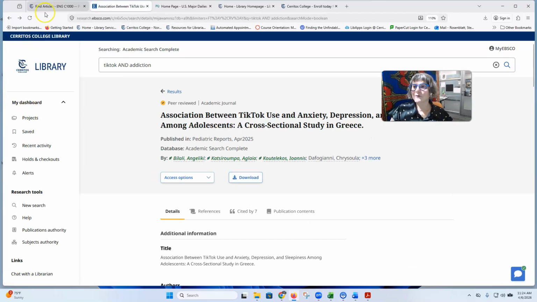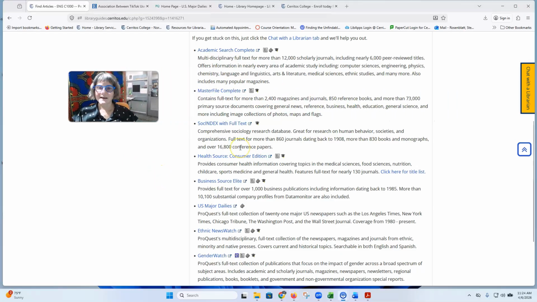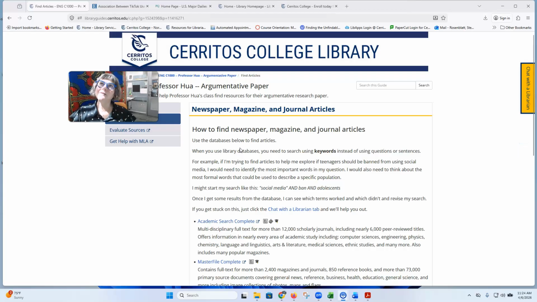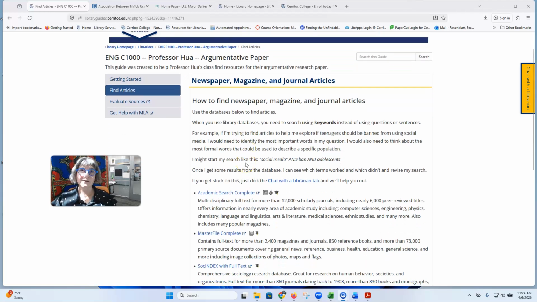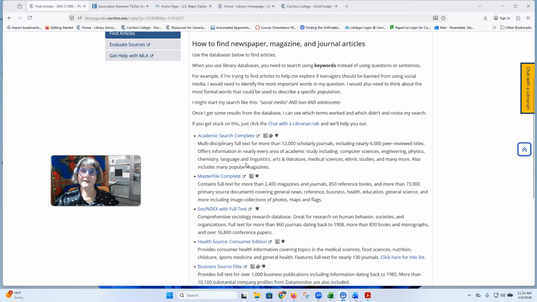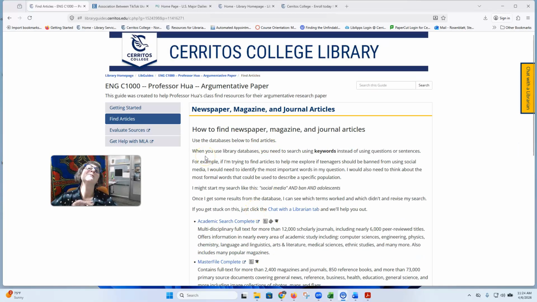If you forgot everything else that I'm talking about today, just remember that the secret to using article databases efficiently is selecting the right database for your question. So think about who else is interested in the kind of thing I'm interested in, and where does their research live? There's a list here to get you started. Then also think about what the most important words, or the keywords, in my topic are and search using those words.